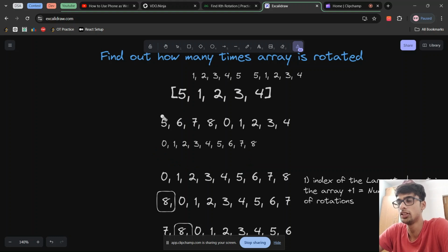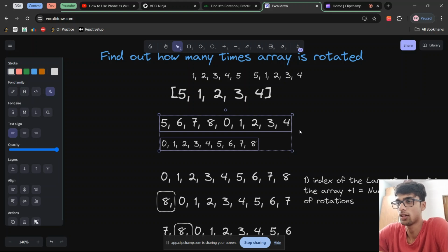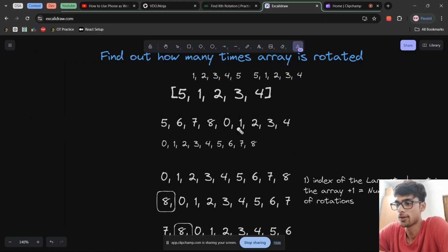Now you need to figure out that if I give you any kind of an array, how many times is it rotated, in log n time complexity. So how do we do that? So before log n, let's see how do we solve this question in O of n time complexity. So how would you solve this in O of n time complexity?